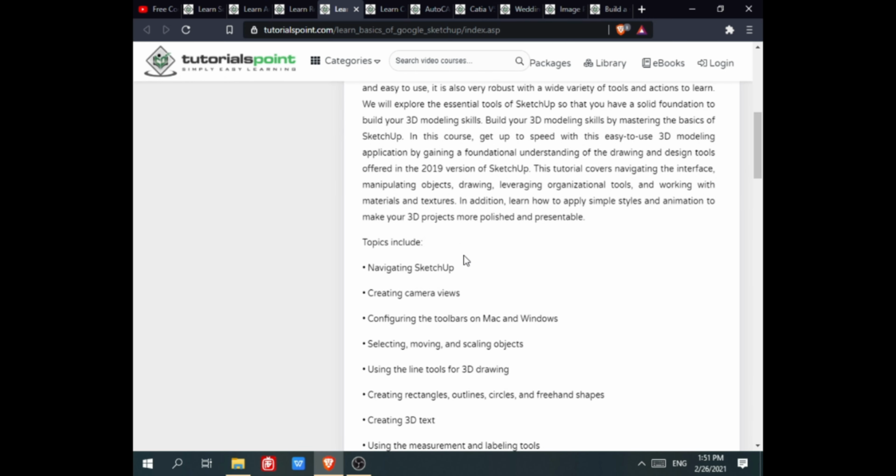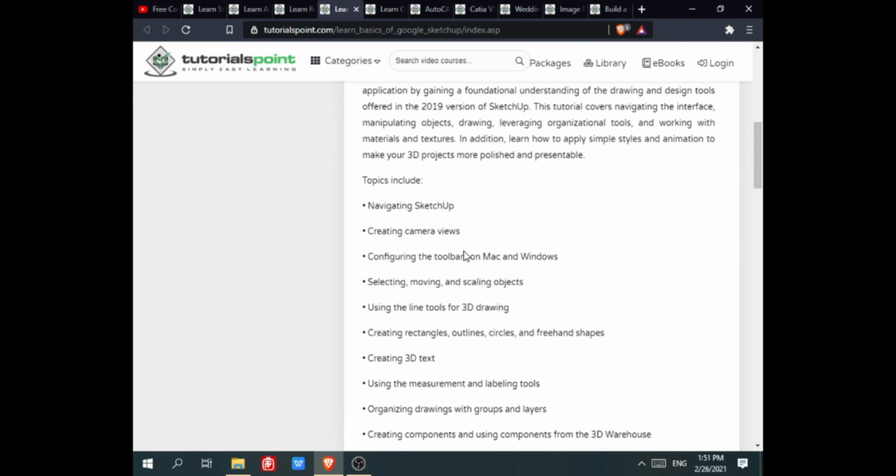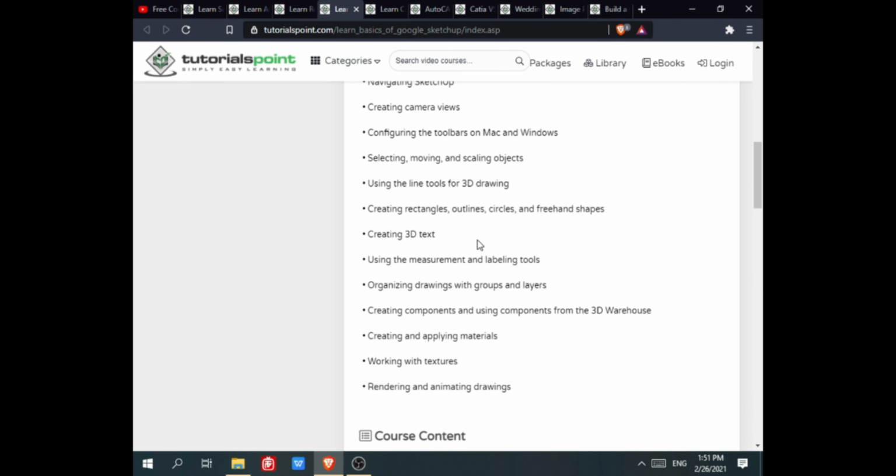Here the topics included are navigating SketchUp, creating camera views, configuring the toolbar on Mac and Windows, selecting, moving and scaling objects, using the line tool for 3D drawing, creating rectangles, outlines, circles and freehand shapes, creating 3D text, using the measurement and labeling tools, organizing drawings with groups and layers, creating components and using components from the 3D Warehouse, creating and applying materials, working with textures, rendering and animating drawings.